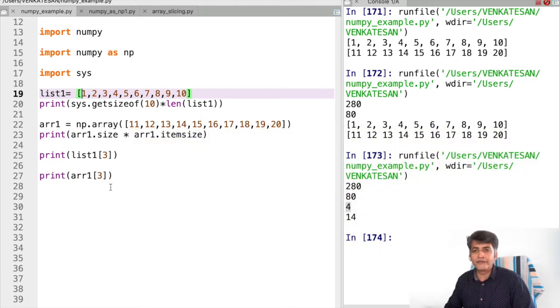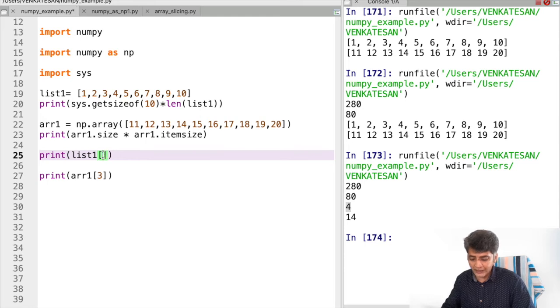One more thing: if I want to print in a particular format, stepwise, from one set of elements alone, what I can do is give the start and end. Where I need to start, from which item it needs to be displayed, and up to which element it needs to be printed. Here I'm giving that the display needs to start from 1, and it needs to be displayed up to the 8th item. The same way here also, 1 and 8.